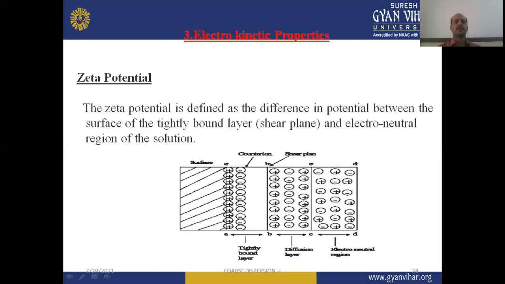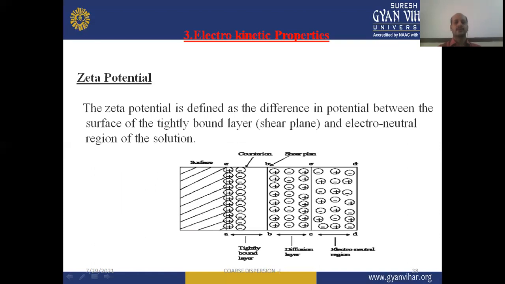Then when we go through the electrokinetic properties of the suspension, a very important property is known as zeta potential. Zeta potential is defined as the difference in potential between the surface of the tightly bound layer, which is known as the shear plane, and the electroneutral region of the solution.